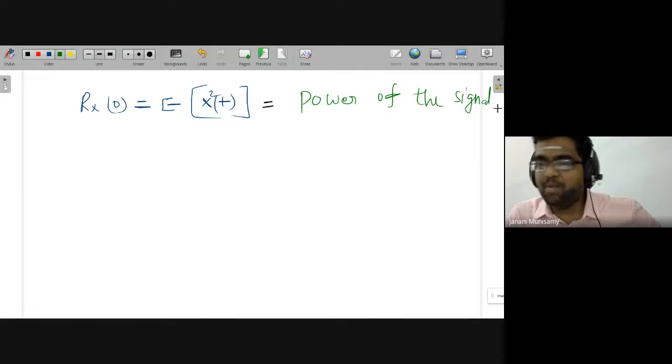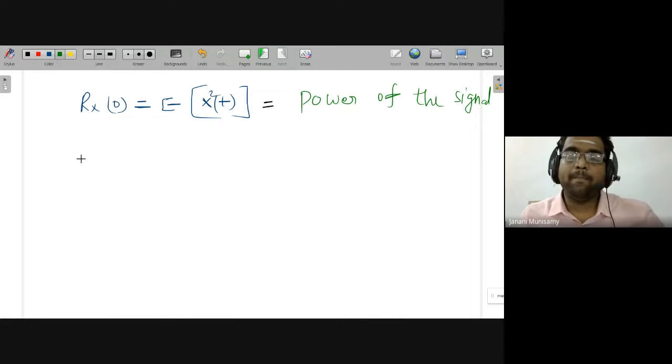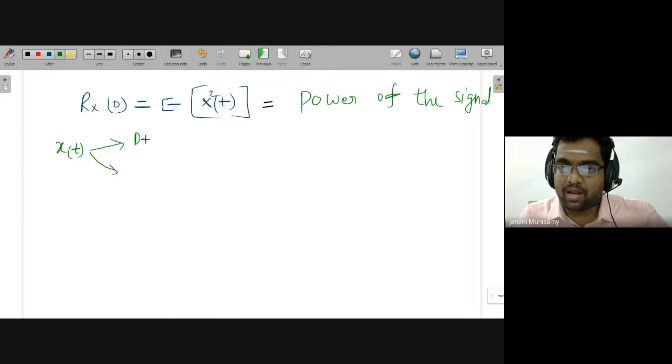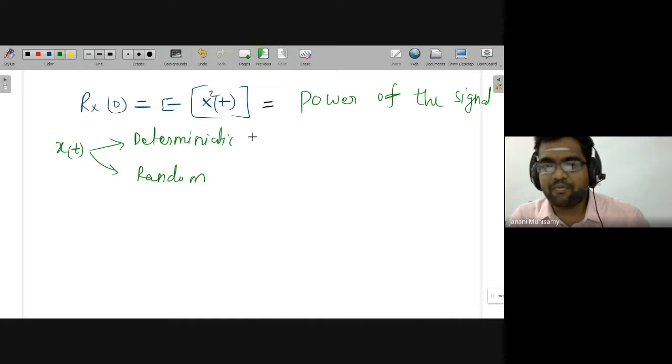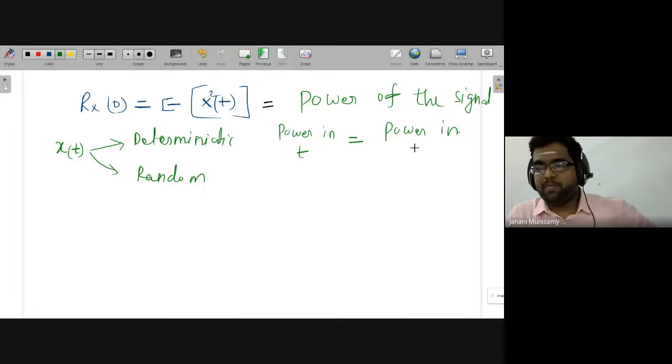What is the major challenge here? x of t can in general be deterministic, that means we can write the mathematical form, or it may be random. If it is deterministic, you can find the power in both domains: the power in the time domain and the power in the frequency domain.